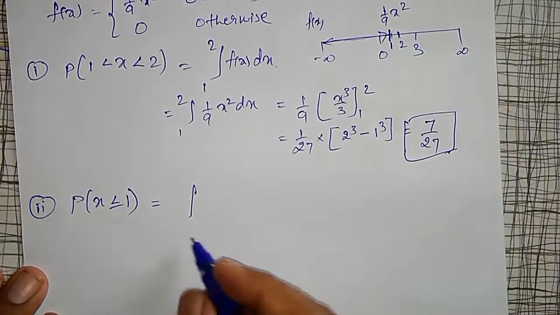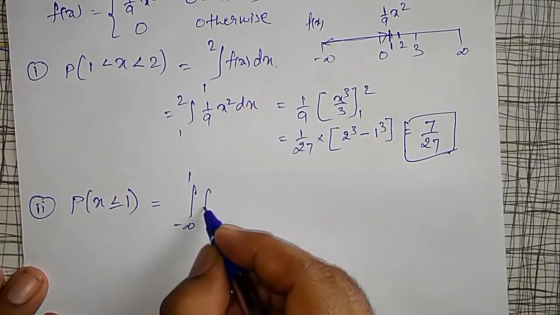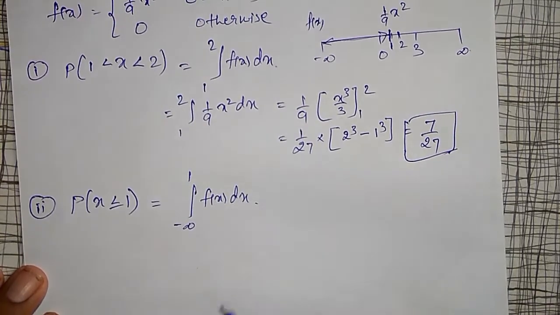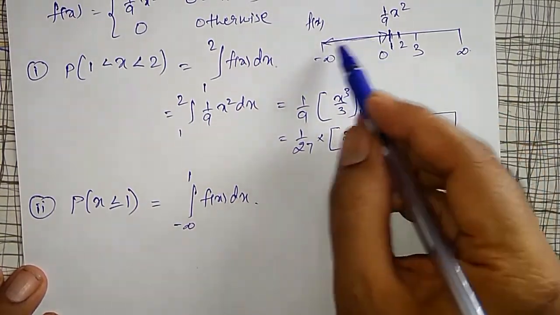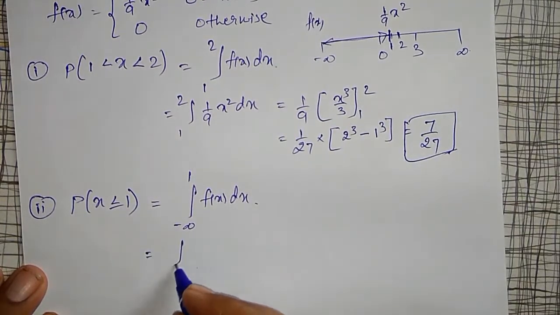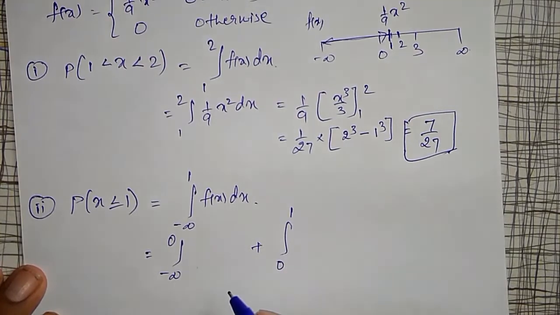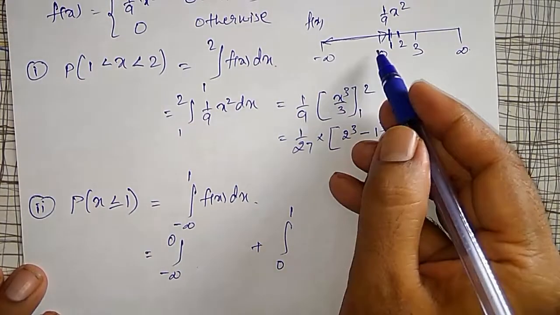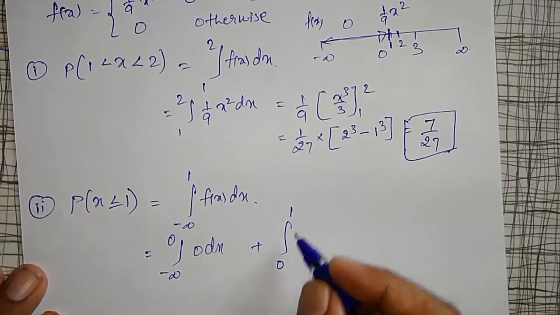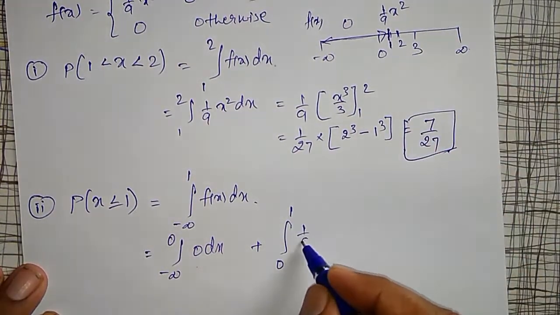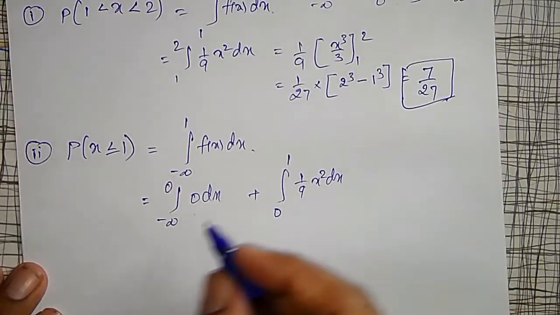Correct? To find out that, integrate from minus infinity to 1 f of x dx. But here, from minus infinity to 1, the function is defined in two ways. Therefore, I will split it into two parts: minus infinity to 0 and 0 to 1. For minus infinity to 0, the function is defined to be 0, whereas from 0 to 1, the function is defined to be 1 by 9 x square dx. Therefore, this one only I have to integrate.